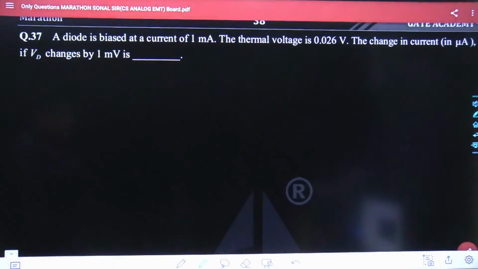So again, 2 minutes are allocated for this question. Within 2 minutes, you have to smash this problem well. Tell me what could be the best answer. This is the 7th question of the day.